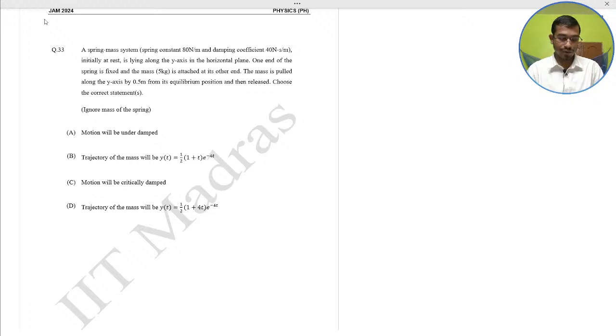So here we know the frequency of the spring mass system, omega equal to root over k by m. Okay, that is root over 80 by 5, which is 4.